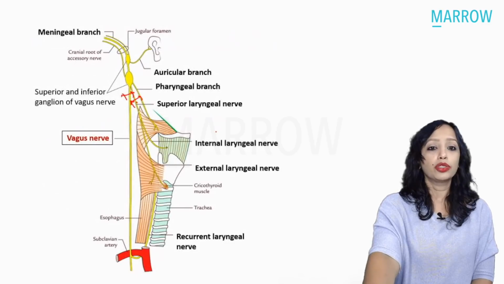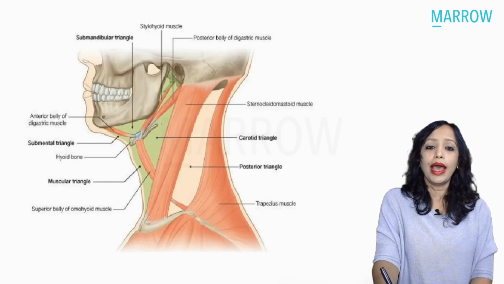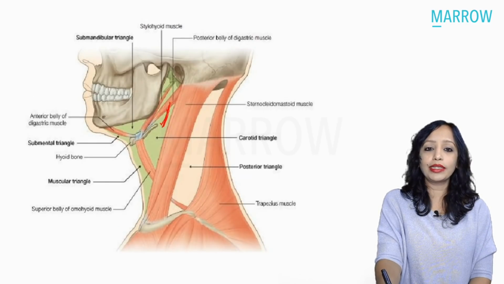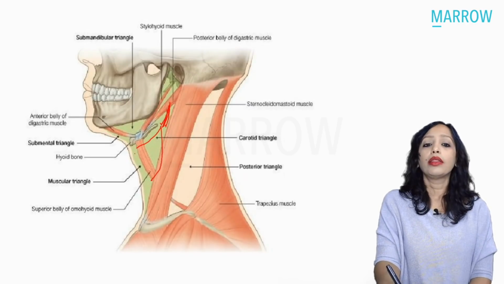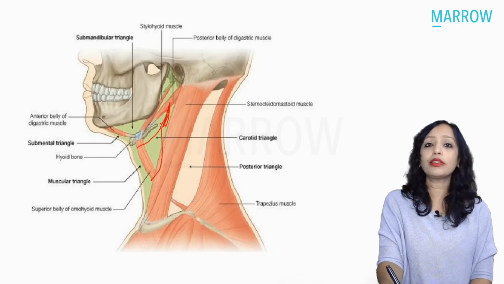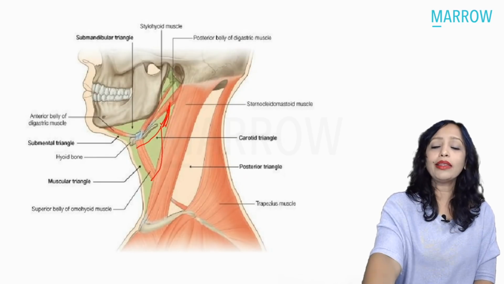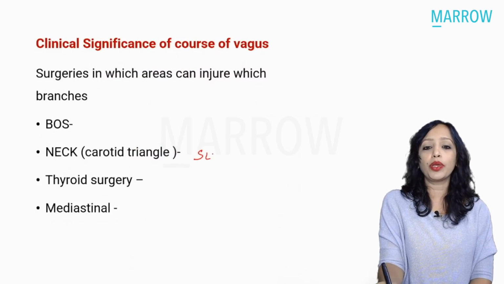Now, if some carotid triangle surgery is mentioned, what can be the nerves that you will think about? So where is the carotid triangle? Yes, this area is the carotid triangle, and in the carotid triangle, the superior laryngeal nerve, as it comes down here at the level of the hyoid, divides into the internal laryngeal, and the external laryngeal goes down to supply the cricothyroid, the only muscle not supplied by recurrent laryngeal, and the internal laryngeal pierces the thyrohyoid membrane. So at the level of the carotid triangle in the neck, if there is any injury, there can be injury either to the superior laryngeal nerve, or to the internal laryngeal nerve, or to the external laryngeal nerve, right?